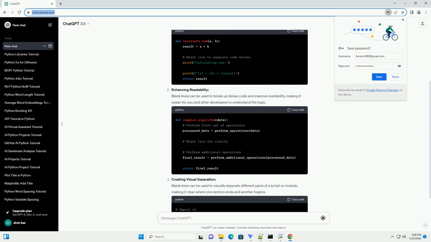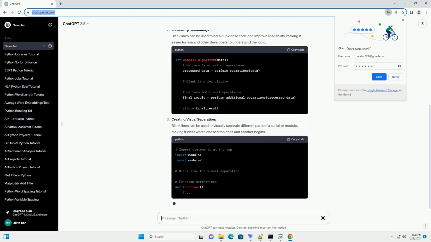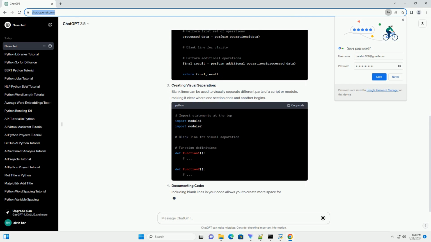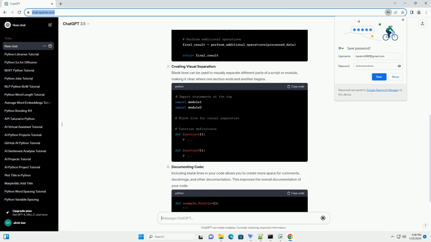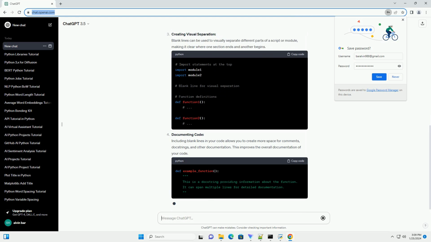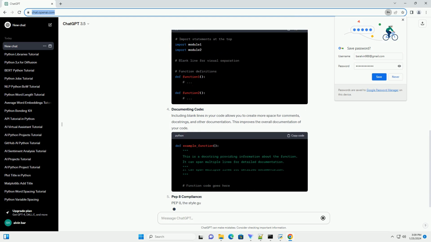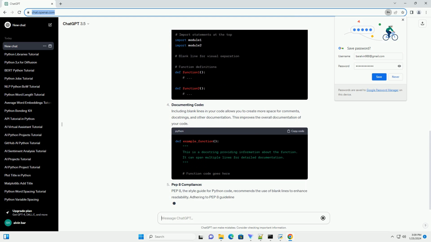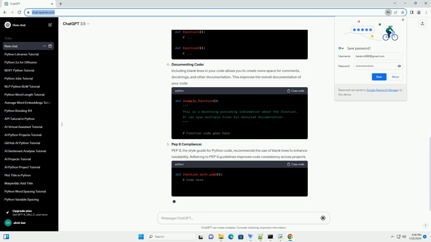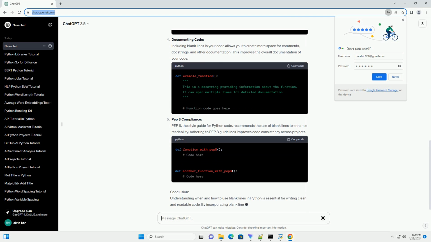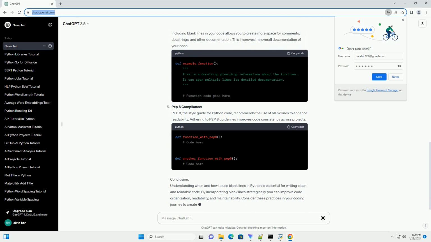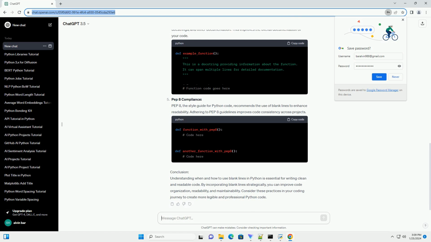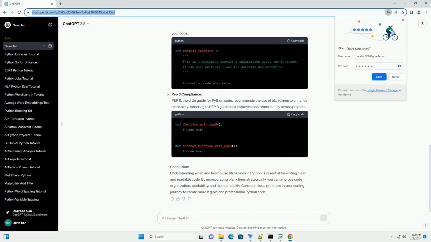Separating blocks of code. Blank lines are commonly used to separate blocks of code, especially in functions, classes, and loops. This helps in visually distinguishing different sections of your code, making it easier to read. Enhancing readability. Blank lines can be used to break up dense code and improve readability, making it easier for you and other developers to understand the logic.